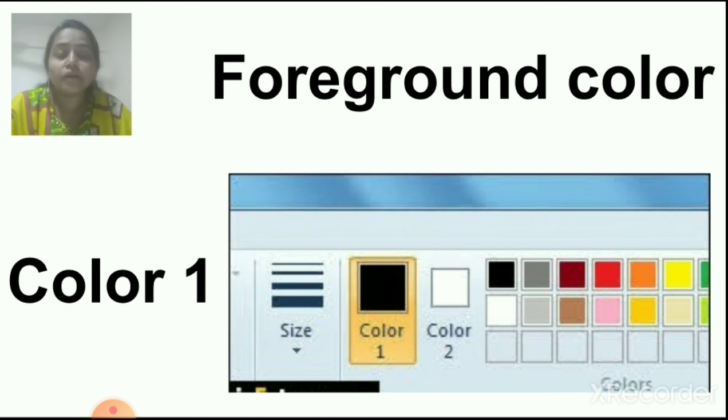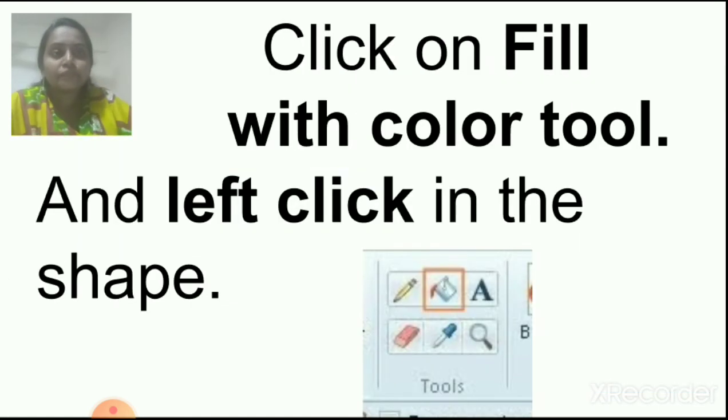Okay, children, you want to fill the color in the shape, use foreground color. That is, click with the mouse on the color 1 in this color palette. Okay children, now then there is one option in the tools. You can see this tools. Okay, in this, can you see this bucket filled with the color? Okay, click on that bucket.